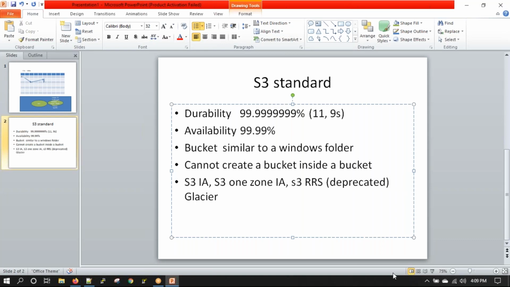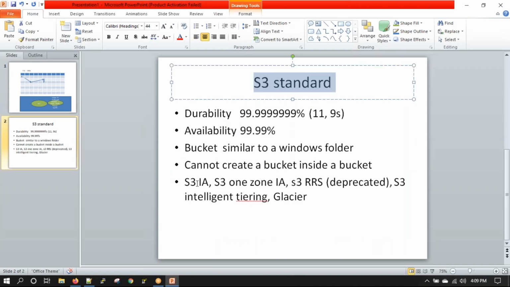Okay. And there is something called S3 intelligent tiering. So S3 standard is the default S3 that we get.